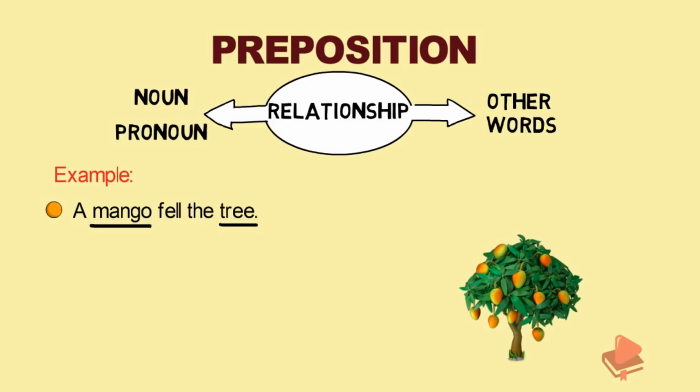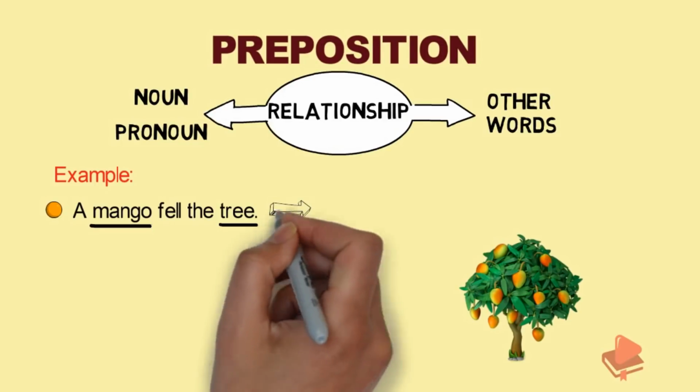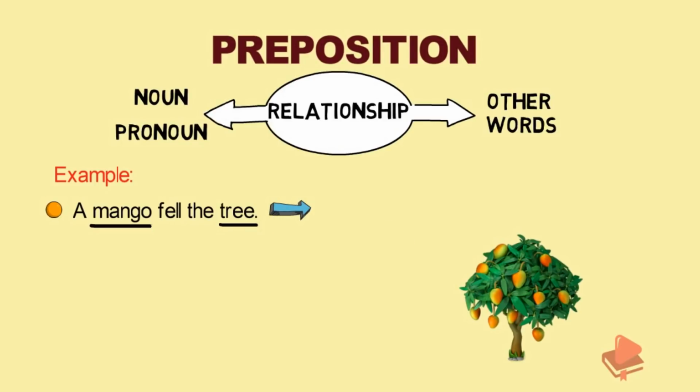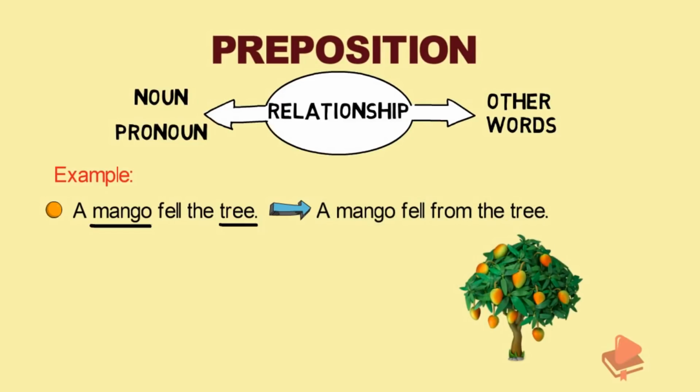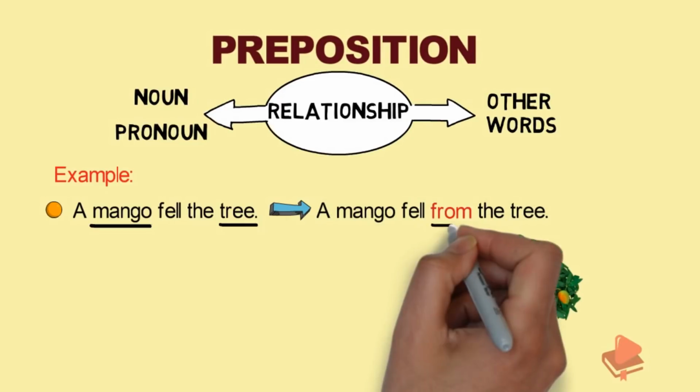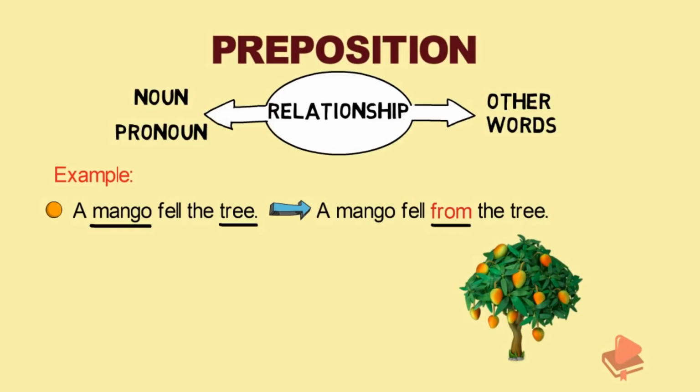But we are not able to understand the relationship between them. So let me rewrite the sentence with a preposition. A mango fell from the tree. Now we are clear that the mango fell from the tree. So it shows a relationship between the mango and the tree.